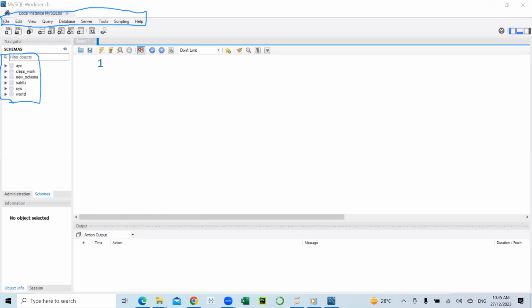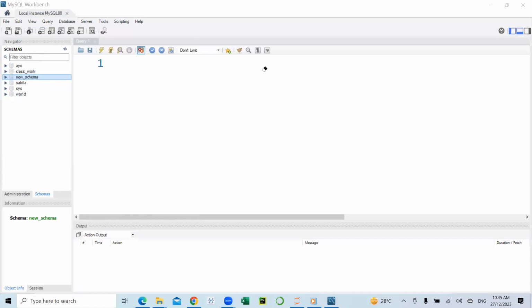There are some things we can do with the menu that will help us instead of writing queries. We can just click on a menu and get what we want to do. We'll get it done. Because there are times we may not really remember how to write a query or what we really need to write. We can also do the things we want to do by using any of the options on the menu.